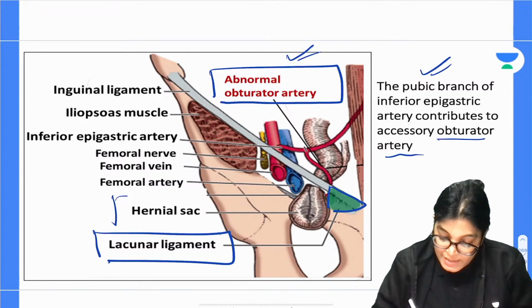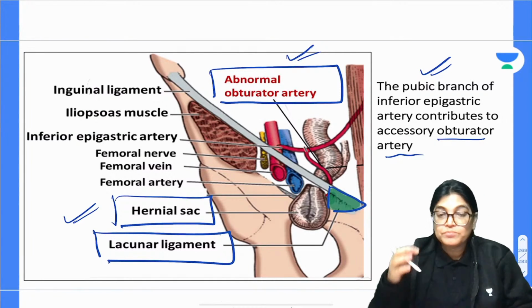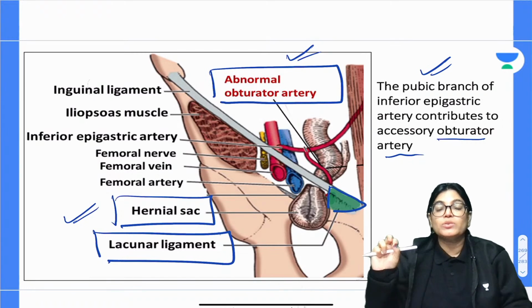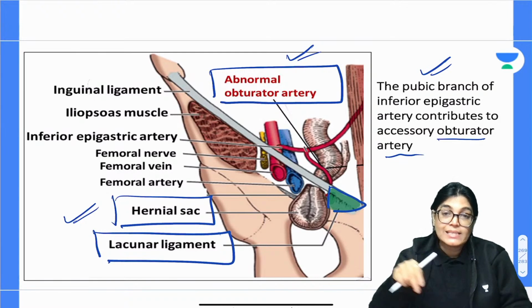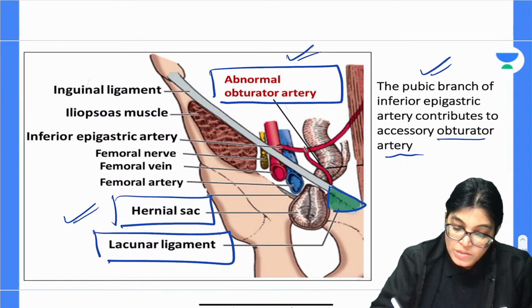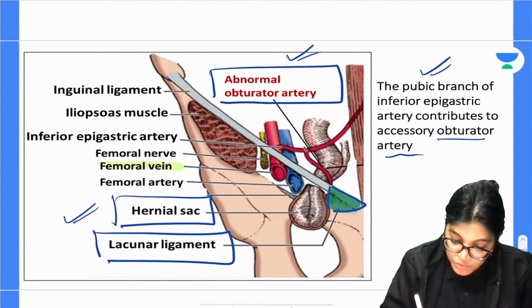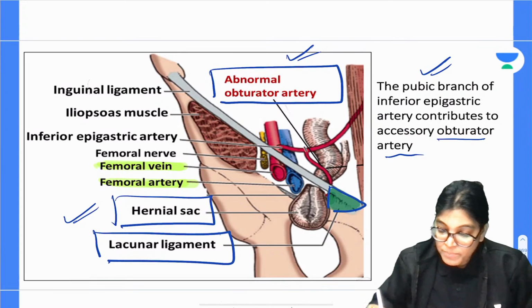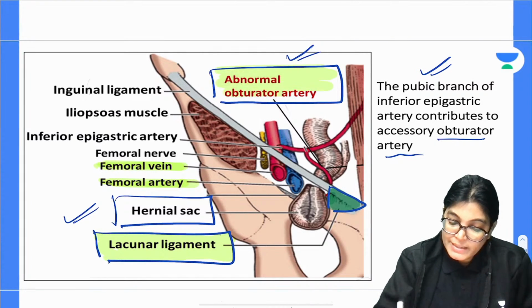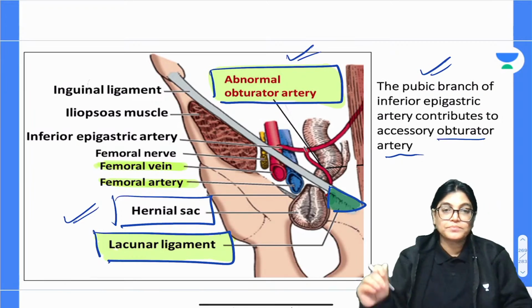So you can see the hernial sac is looping out, and if it is strangulated, immediate operation is needed, enlarging the opening of the sac and retrieving it back into the abdominal cavity. So in that case we want to cut and enlarge the space. For enlarging the space we can't go laterally. Why can't we approach laterally? Because we have the femoral vein and artery residing here. But on the medial side we have the lacunar ligament which can be cut, but if the abnormal obturator artery is related here, it can lead to enormous bleeding.